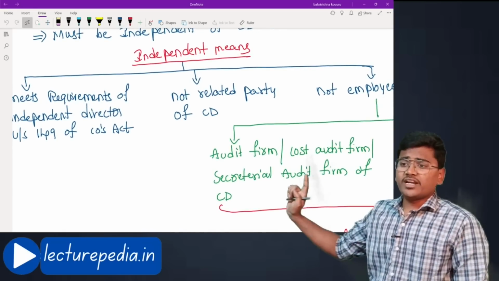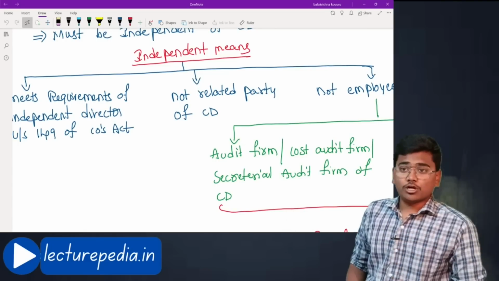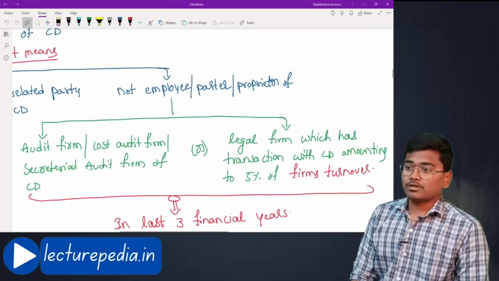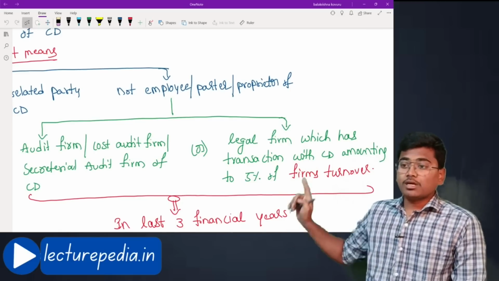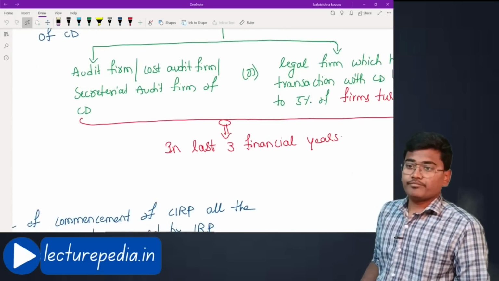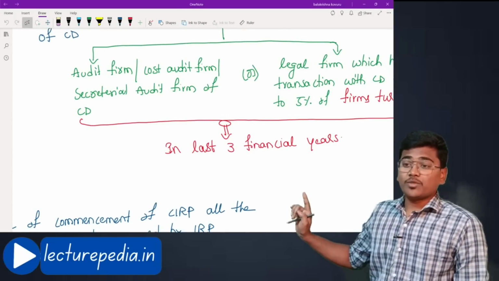Next, not related to the corporate debtor. Such insolvency professional should not be related to the corporate debtor. And the final one, this is important. Such insolvency professional is not an employee, partner or proprietor of the audit firm, cost audit firm, or secretarial audit firm of the corporate debtor.